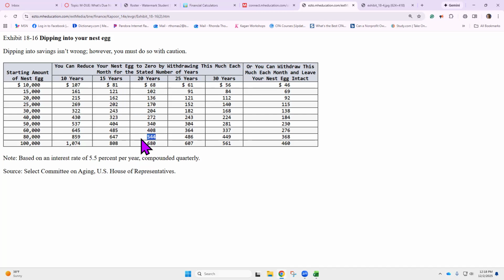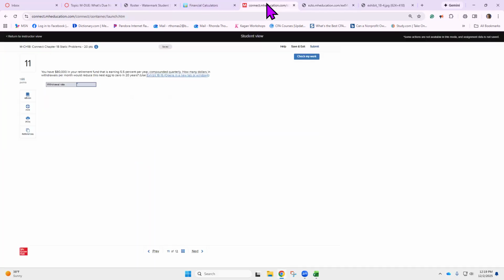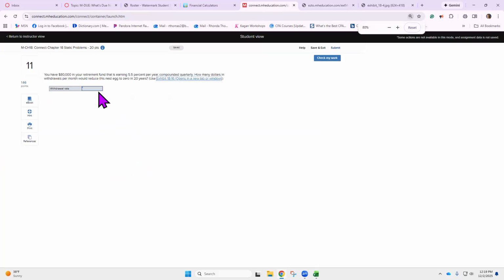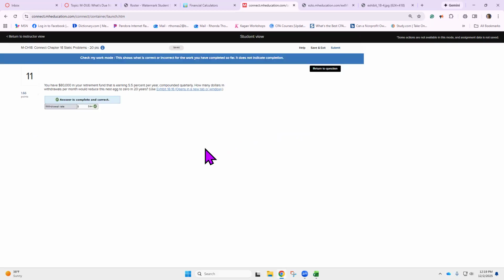So you could withdraw a month from this $80,000 of the nest egg, you could withdraw $544 a month. And by the time 20 years are up, you better be dead. That's terrible, but you better be dead because there won't be any more in the nest egg. That's what they're trying to get at, trying to help you understand. Now that's just a table. You can get a lot more precise, right? So I'm going to put $544 if you don't want anything left in that nest egg. If you don't want to leave anything to anybody, it's your money, you want to spend it.